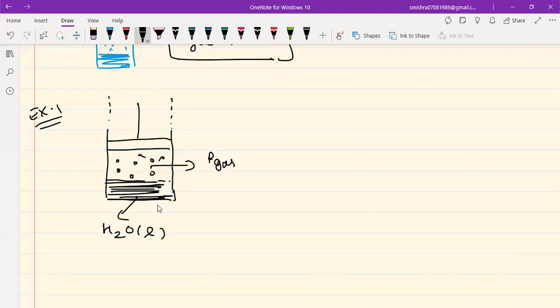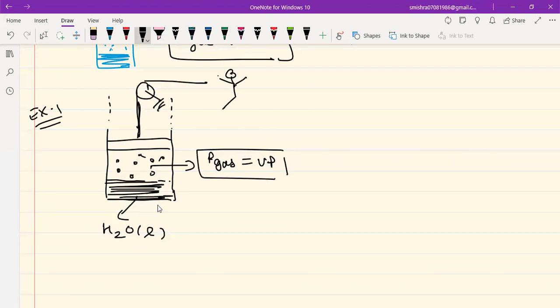So here you have P gas equal to the vapor pressure, okay? And there is equilibrium within the system. Any liquid tries to maintain the equilibrium. Now, my dear students, this particular piston, which is a freely movable piston, is connected with a pulley like this, and there is a boy present over here, and what he is doing is that he is gradually pulling the piston in the upward direction.